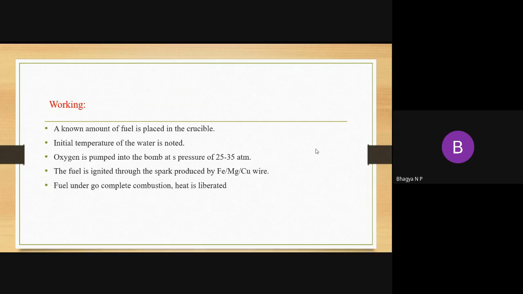Once the fuel is ignited, it undergoes complete combustion, and some amount of heat is liberated. Whatever amount of heat is liberated is completely absorbed by the water taken in the calorimeter. Finally, the water temperature is noted down. So this is about the working of the bomb calorimeter.